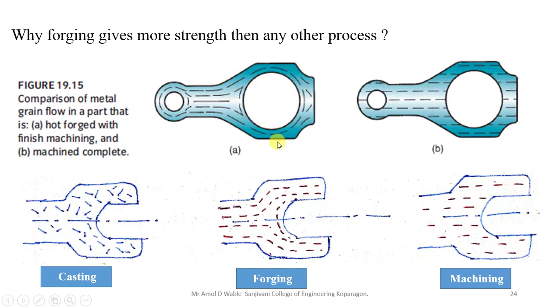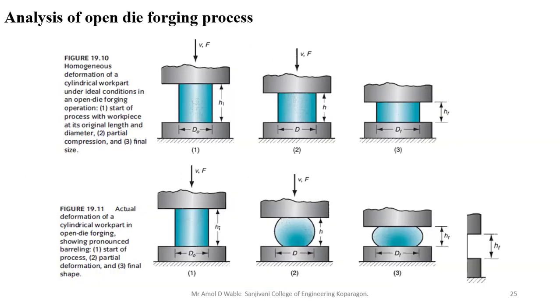This kind of grain structure can be achieved in the forging process, and this dashed one has only a one-directional grain structure. This other part is made by a machining process, and again here you will find that if you make a crank with a machining process, there will be a failure due to this kind of grain structure. So for this reason we prefer forging components. Now let us see the analysis of open die forging.